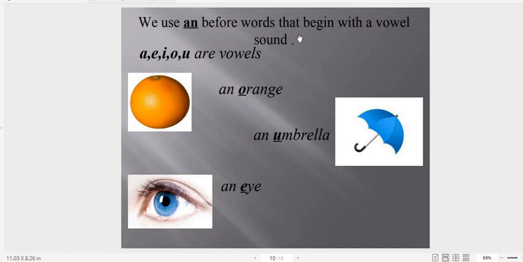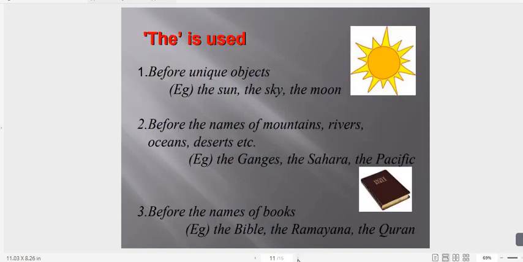Now let's see here. We use an before words that begin with a vowel sound. A, E, I, O, U are vowels. An orange, an umbrella, and an I. So here you can see U letter is there, but the sound of U is not there. A sound is there. An umbrella. That's why an is used before it. So children, I hope you have understood the usage of a or an.